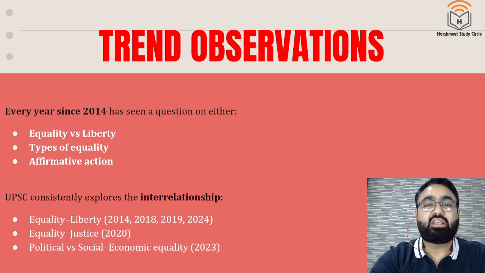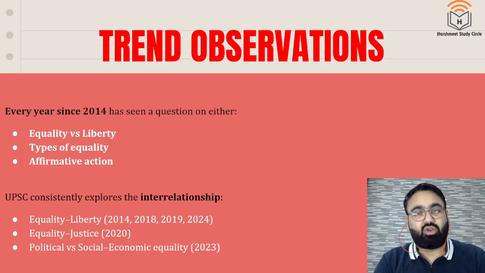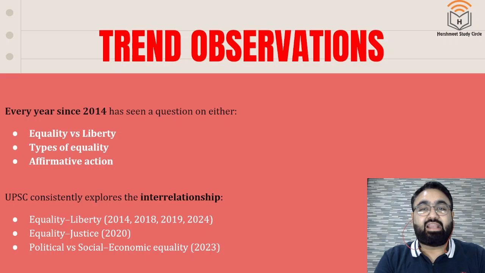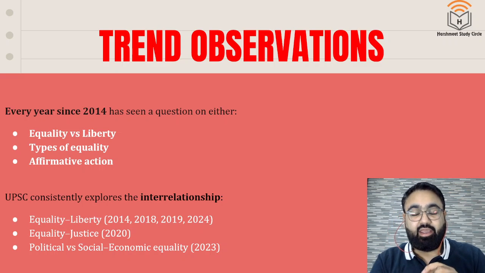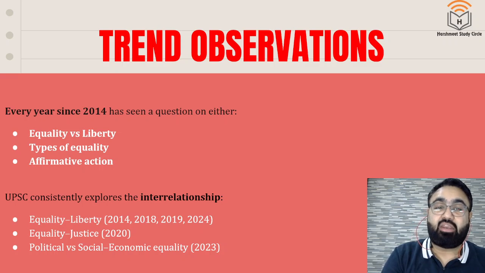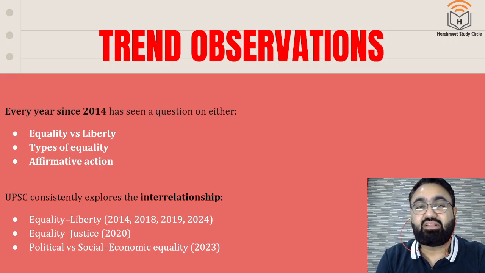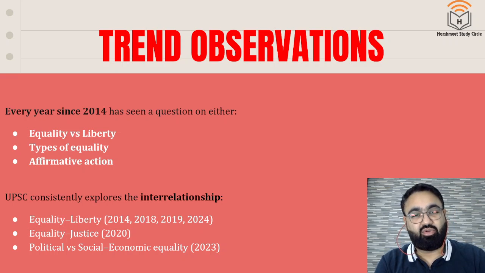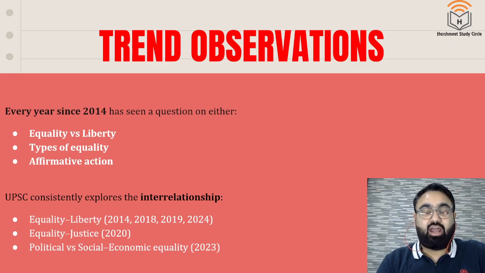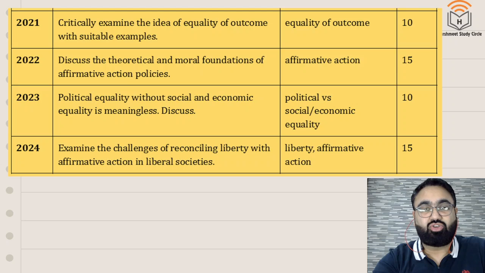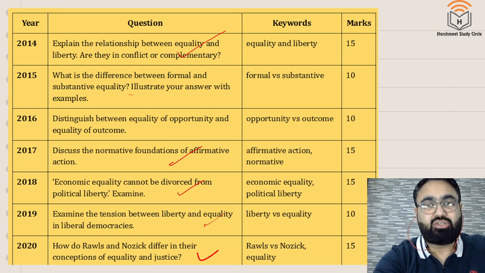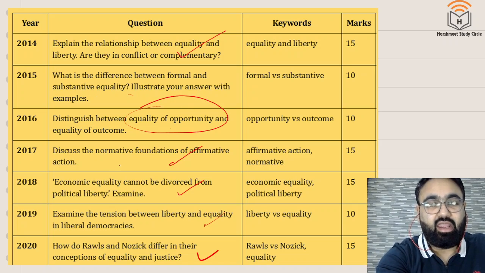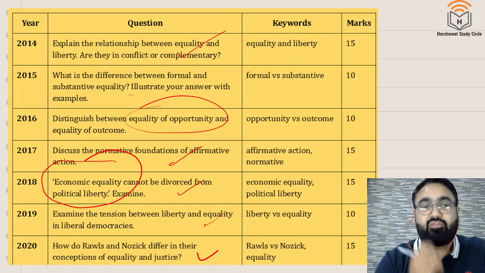So first of all, no single year has been left from which questions have not come on equality. Secondly, as I said, the most recurring themes are equality and liberty, types of equality and affirmative action. Equality and liberty, equality and justice are very repeated themes. So what is the difference between equality and liberty? How is it that both of these are related to each other? Questions have come on different types of equality. If you see again, there is a question on different types of equality. Here there is political equality that is being asked. If you go back, there is for example substantive equality, formal equality, equality of opportunity, economic equality. So there are different types of equalities also that are asked.